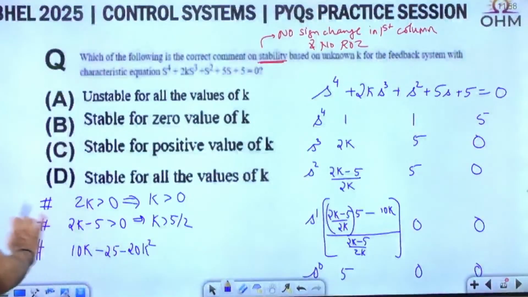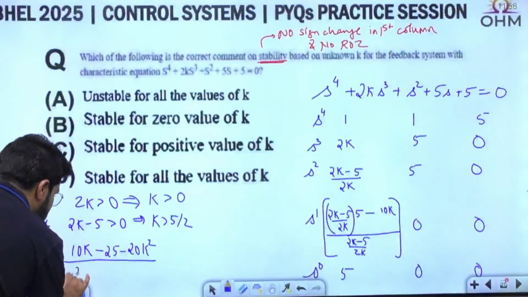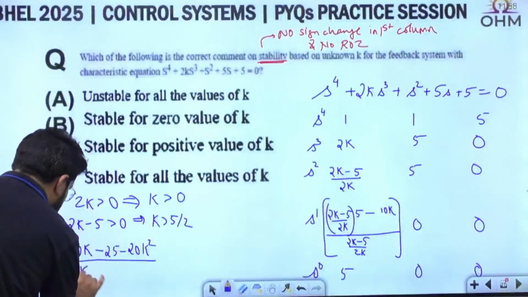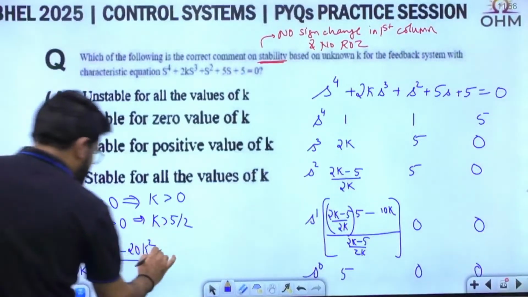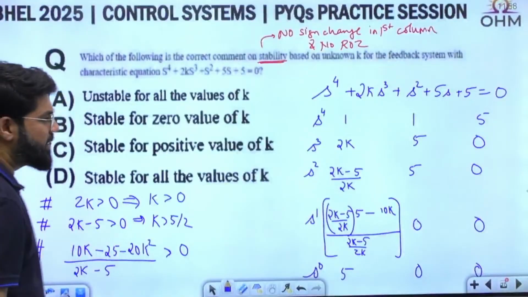The denominator is positive, so this also has to be positive. That 2k will cancel and what is left is 2k minus 5, which is anyway positive. This factor also has to be greater than 0.